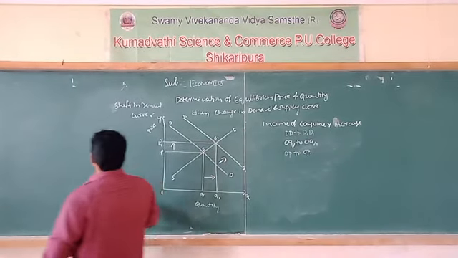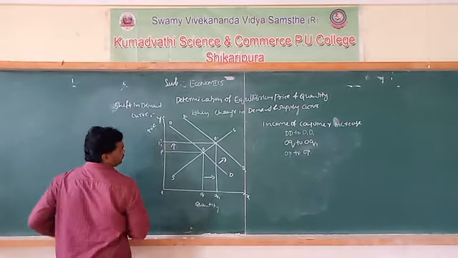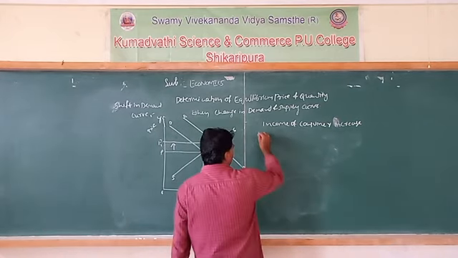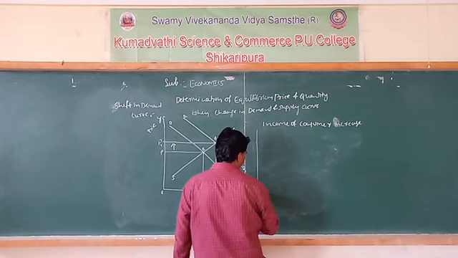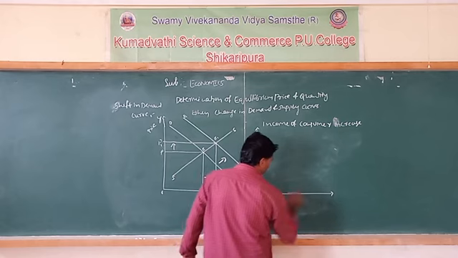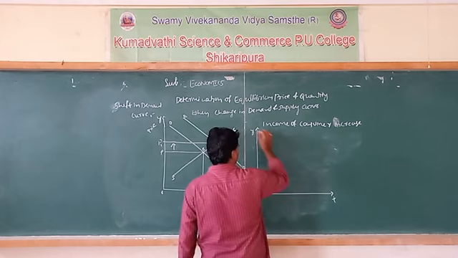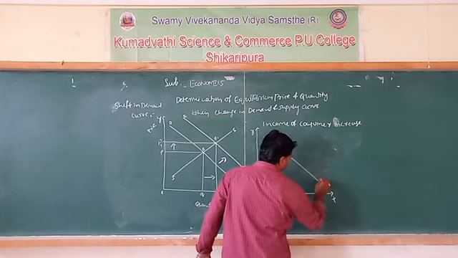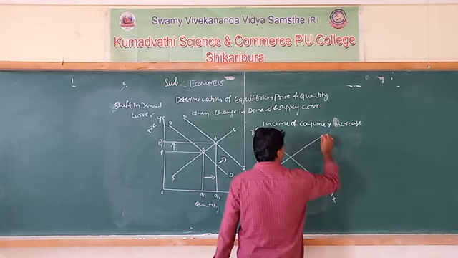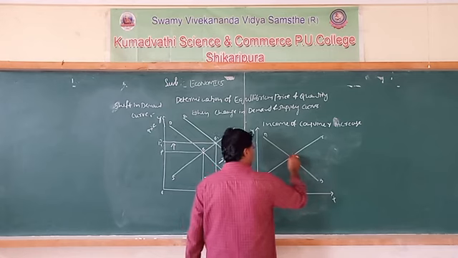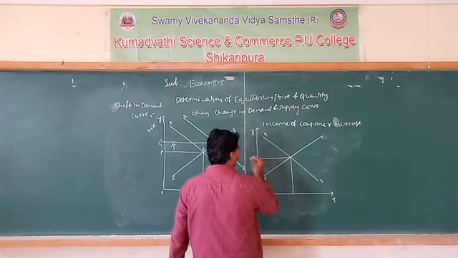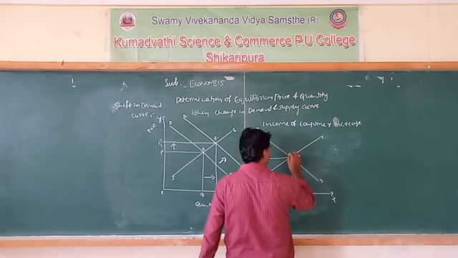Let me draw another diagram here. X-axis, Y-axis, this is the original demand curve, this is the original supply curve. This is the equilibrium point, equilibrium price, equilibrium quantity.